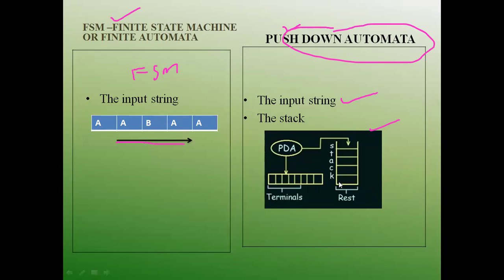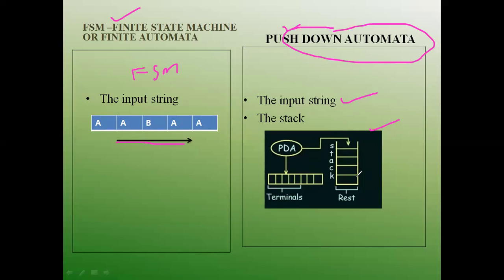Comparing the regular languages, this diagram represents the input string and also the stack, which adds more power in the pushdown automata, making it different from the finite state machine. Now coming down, we have the Turing machine, which we are going to discuss in this lecture.